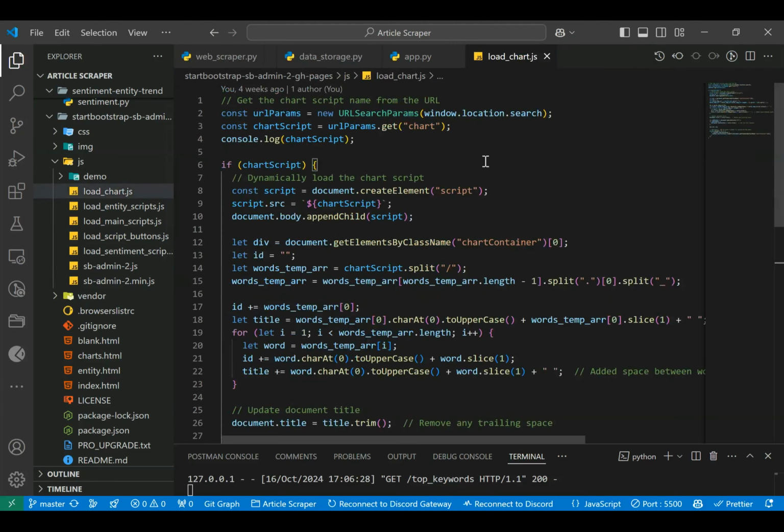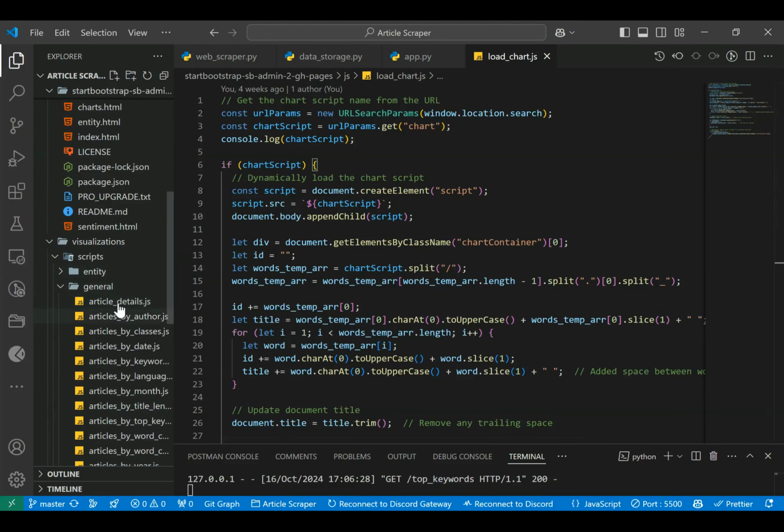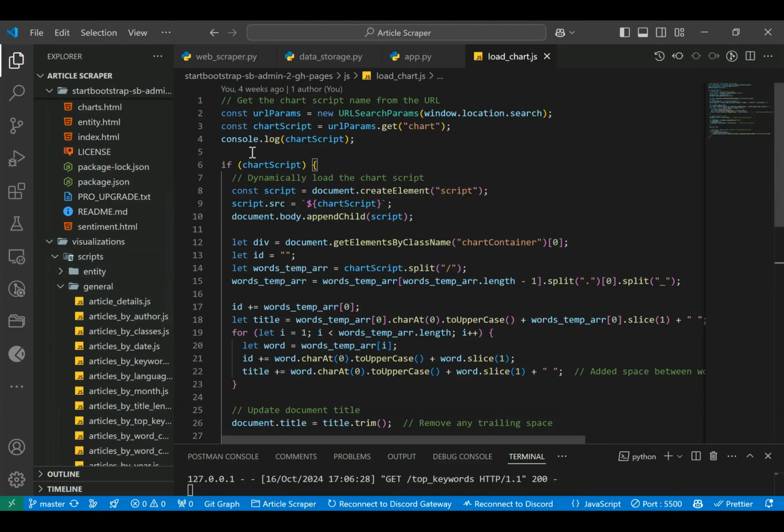Before going into the dashboard, I created more than one JavaScript file in order to load these visualizations that are in the scripts folder in the visualizations folder to the HTML, in order not to include them one by one. So I created a script to loop over the elements that have the class chart container and to import the visualization holding this ID into the dashboard.